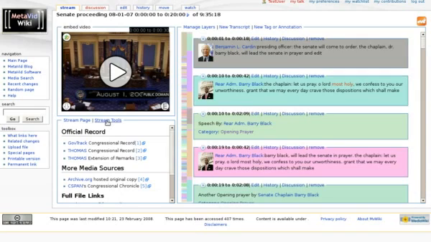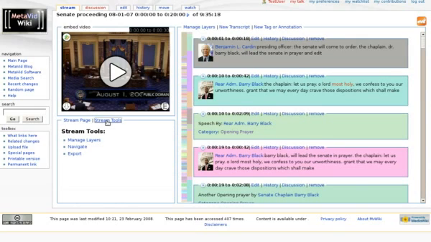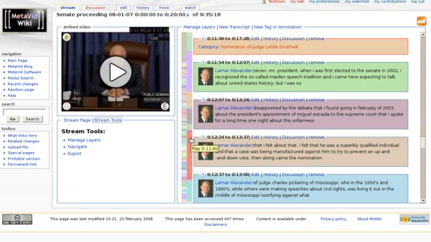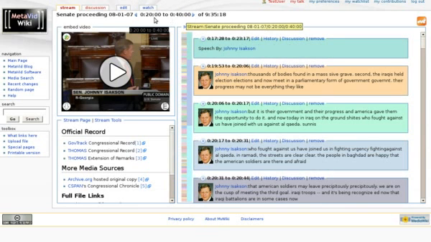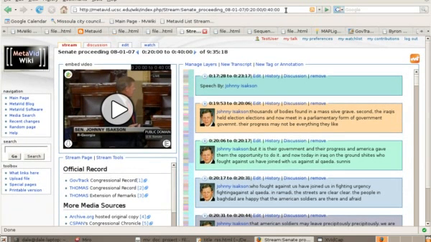Okay. There's also tools for navigating. You notice we're only looking at the first 20 minutes of the stream, so there's the first few speeches here for the first 20 minutes, but we can continue on through the stream with these little forward and next buttons, and we also can directly modify the URL. I don't know if you can see that. Here you go, right here.